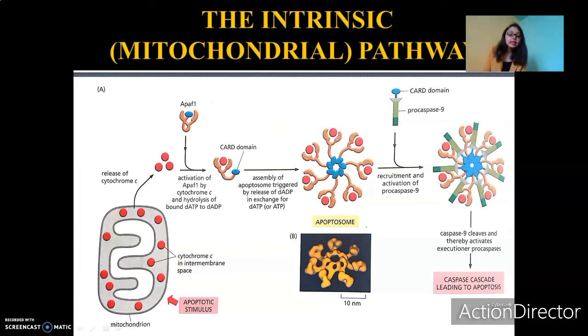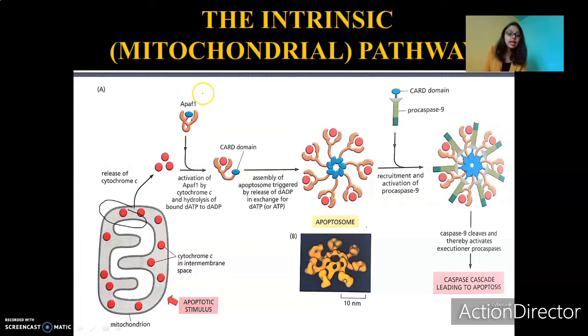What happens is that cytochrome C, a protein which is present in the intermembrane space, in the inner membrane of the mitochondria. As you can see here, the red colored molecules represent the cytochrome C. Cytochrome C is normally present in the mitochondria of a cell. It takes part in the ETC, electron transport chain. What happens during apoptosis is that these cytochrome C are released from the mitochondria.